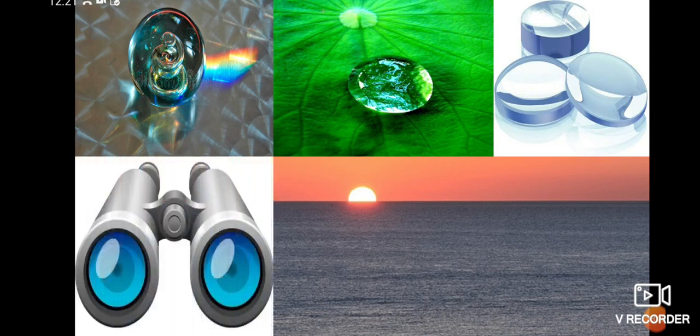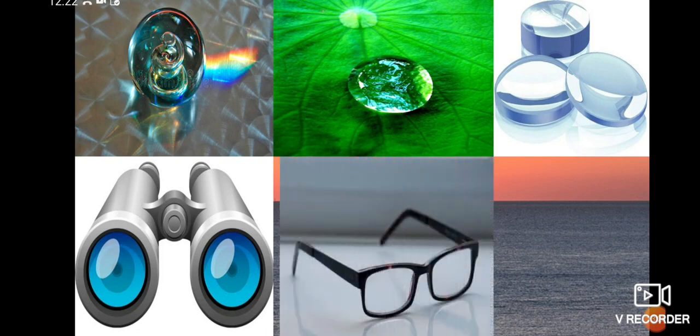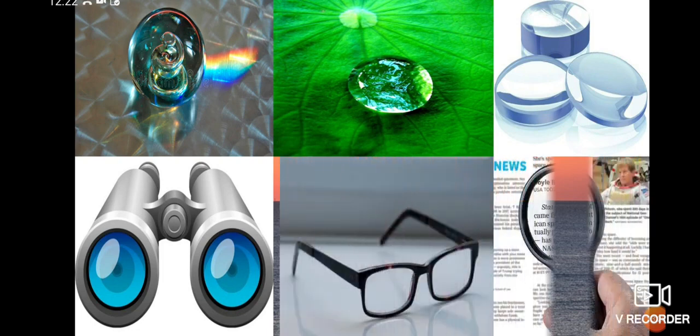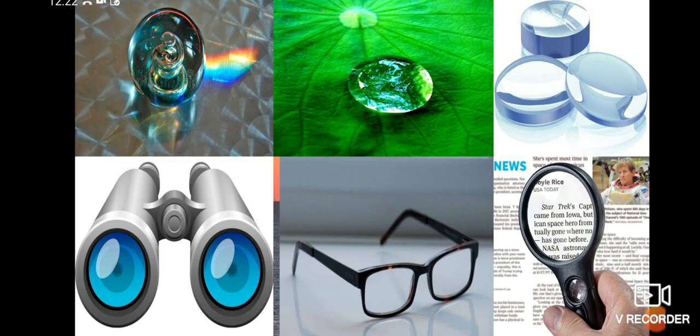Binoculars, lenses, means spectacles, magnifying lens. Now what is the common feature among all these images? Yes, they are transparent. Are they plane surfaces? No, they are curved surfaces.